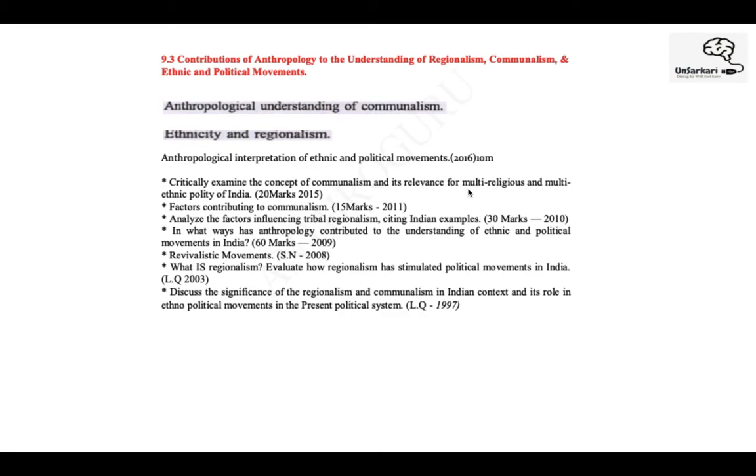These you can note down, even these key terms. Factors contributing towards communalism. Communalism, as such, has been a topic of debate, at least for the past 4 or 5 years, right? Particularly with respect to anthropology, the contribution of anthropology in the understanding of these regions, these areas.